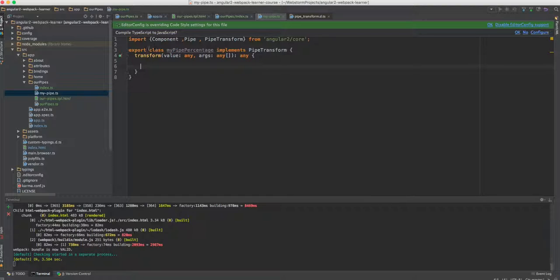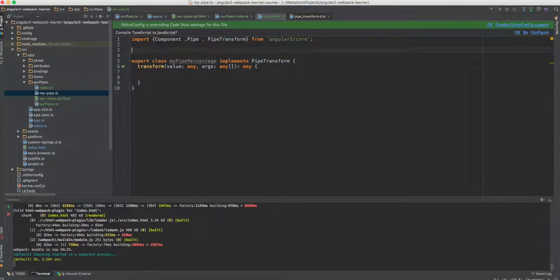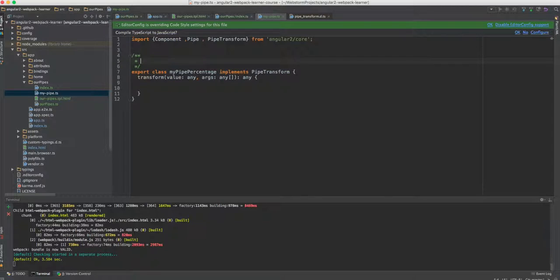So in our case we said that we would like to take a value like 0.65 and transform it to 65%. Let's do some other cases.